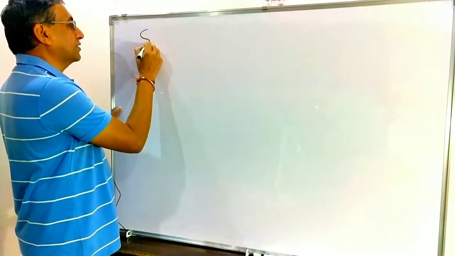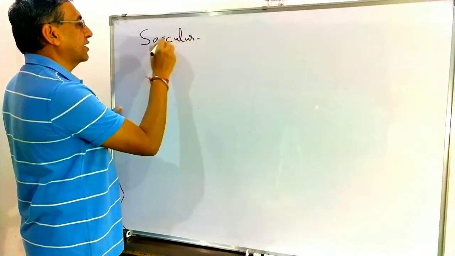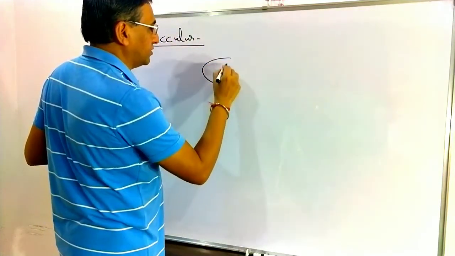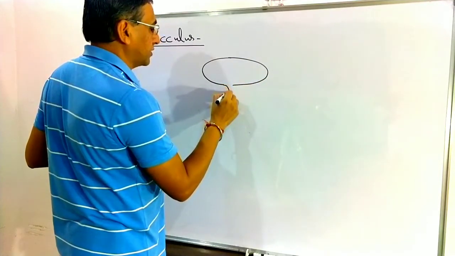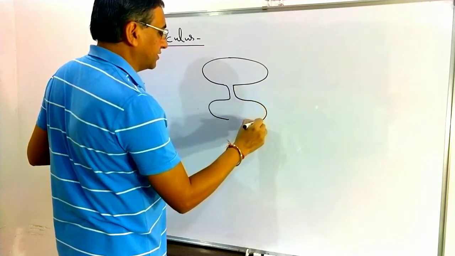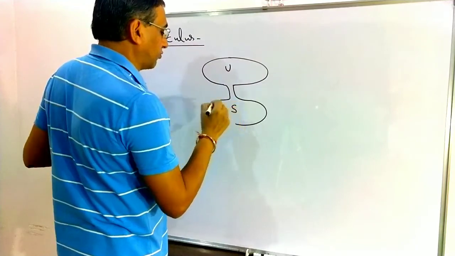The second part is known as the sacculus or sacculae. Just see, we have discussed the utriculus, and on the lower side of this utriculus there is the sacculus. So I am writing: this is the utriculus and this is the sacculus.